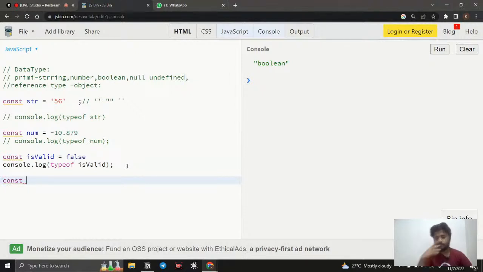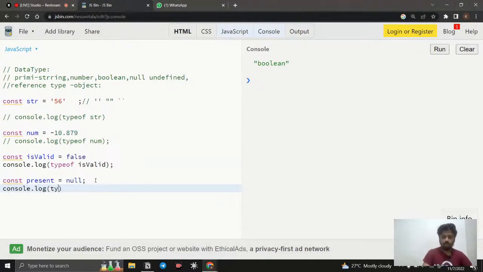It looks simple, but it's not that simple. Let's see how it is going to be. I am just creating a variable present, and here I just assign null. So what is it going to do? It is going to be a separate data type, but when I use console.log, I use typeof present.